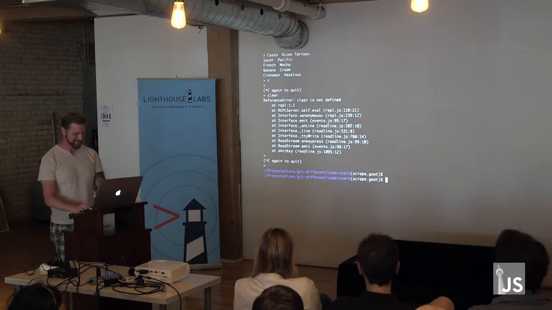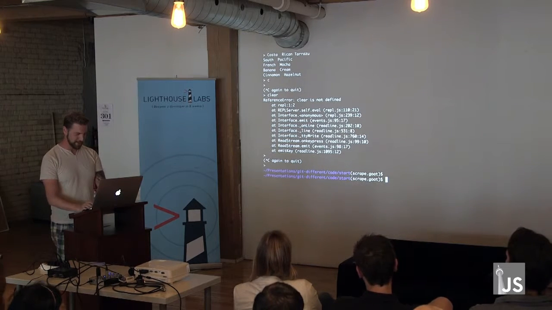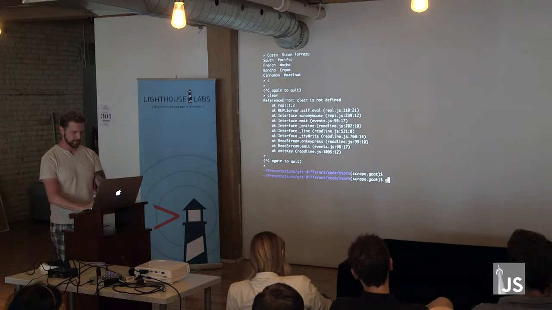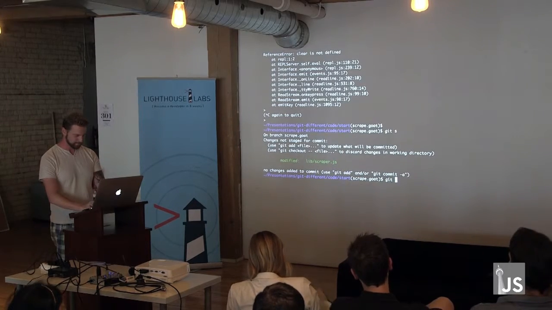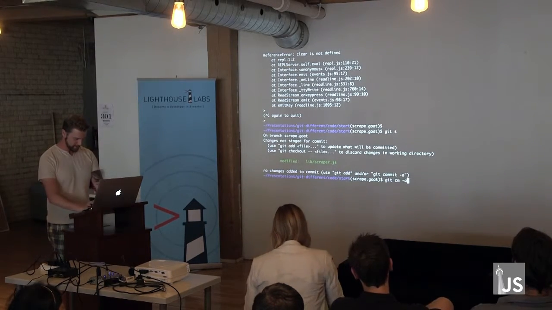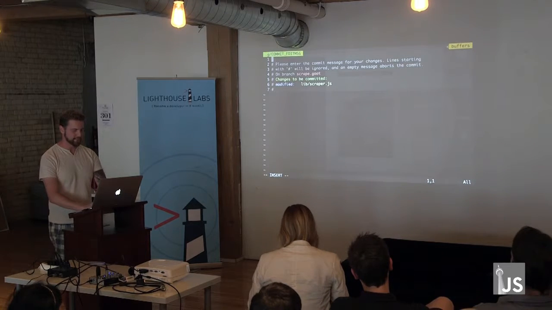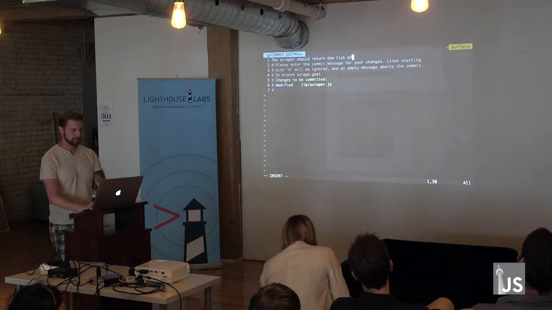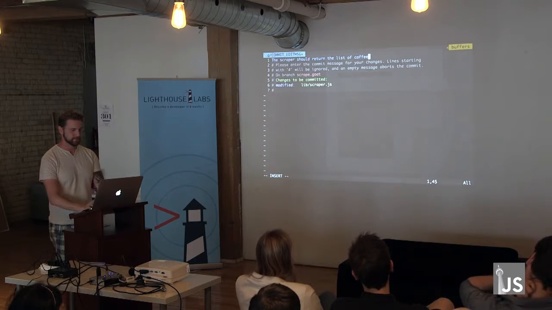Okay. So, cool. So now that I have that, I can run a commit. I can look at that, I'm all good to go. So let's go ahead and commit it, and we're doing this because the scraper should return the list of copies. Right? That's why we're doing it.